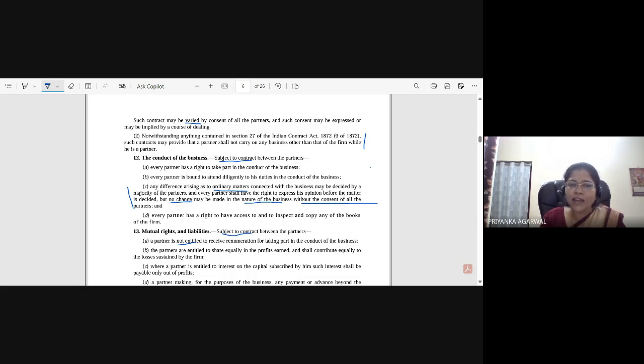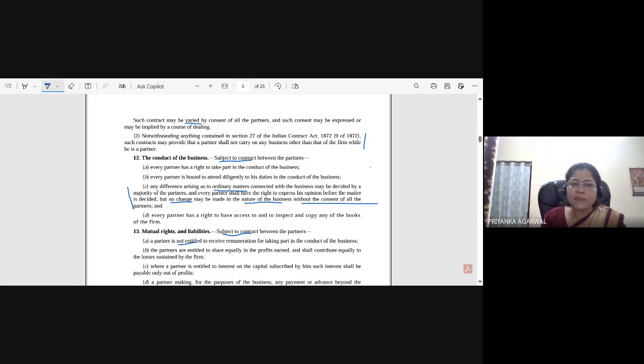And every partner shall have the right to express his opinion before the matter is decided. All the partners, whether assenting or dissenting with regard to that decision, have the right to give their opinion. The two persons who are not agreeing with the decision that there should be a change with regard to the creditor or seller cannot be mute. His or her opinion has to be recorded, and if they want to express their opinion, all the partners have to hear it.